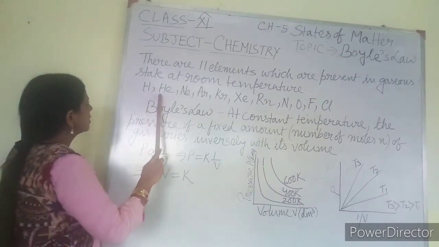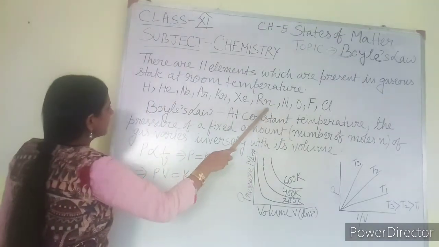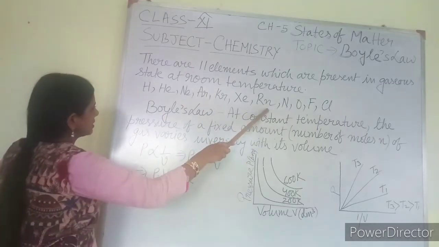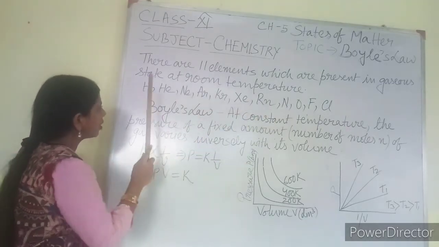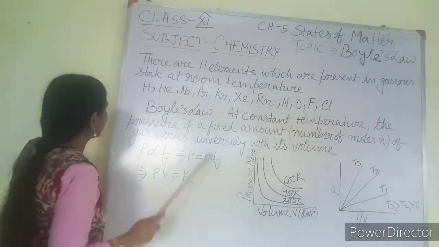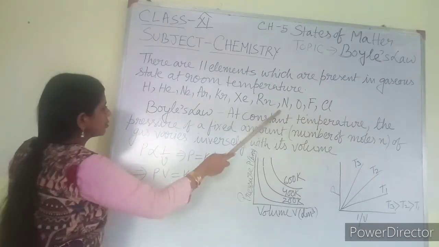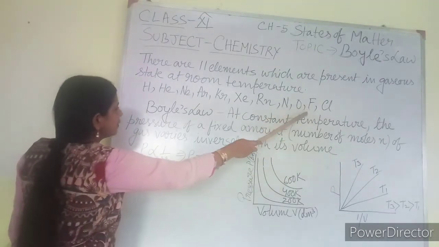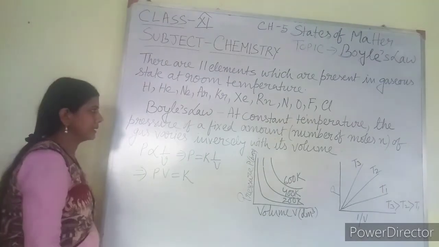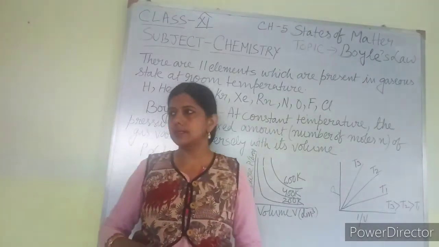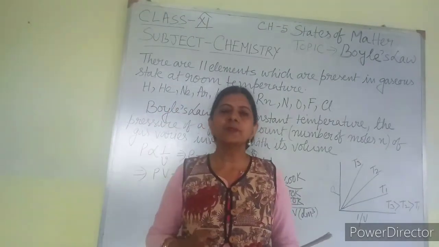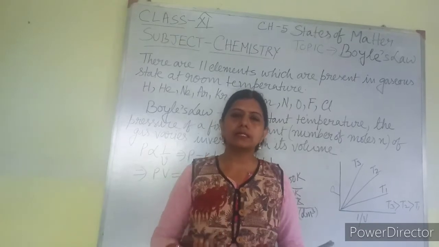Out of these, from helium to radon, these are all noble gases. So noble gases are all gases. Other than that, hydrogen, nitrogen, oxygen, fluorine and chlorine are also gases. Now you have to learn about the gas laws.